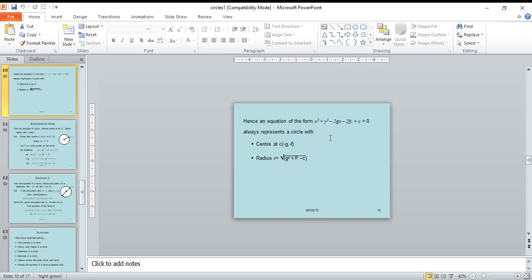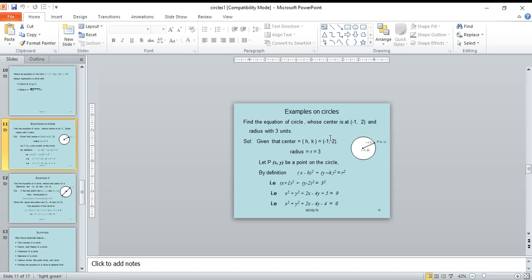Hence the equation of the form x square plus y square plus 2gx plus 2fy plus c equal to 0 always represents a circle with center (h, k) equal to (minus g, minus f), and radius r equal to the square root of g square plus f square minus c.